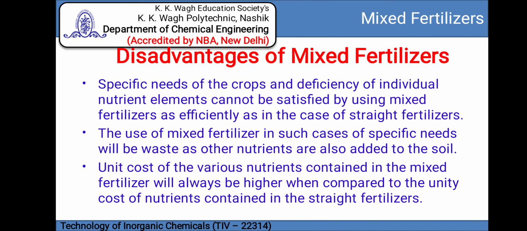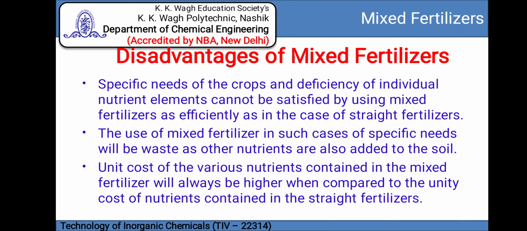In disadvantages of mixed fertilizer, specific need of the crop and deficiency of individual nutrient elements cannot be satisfied by using mixed fertilizer as efficiently as in the case of straight fertilizer.